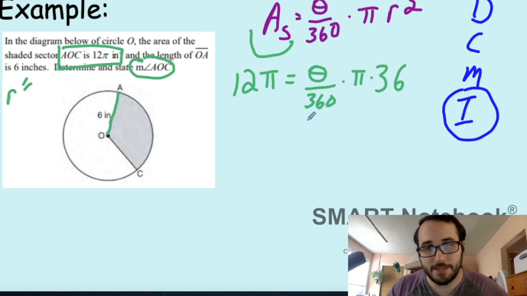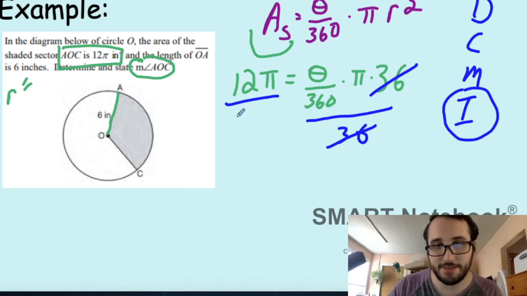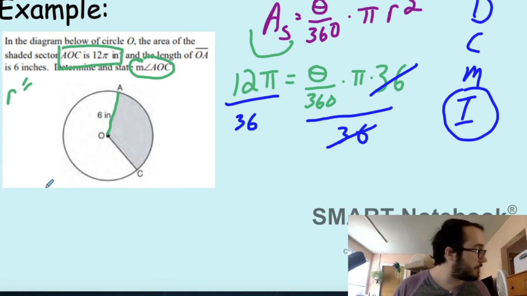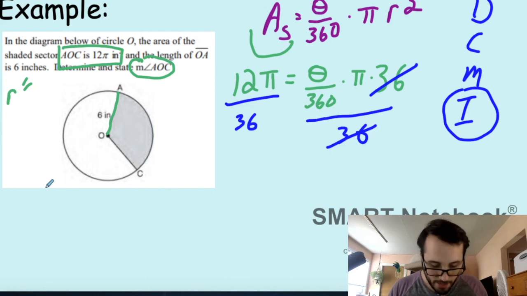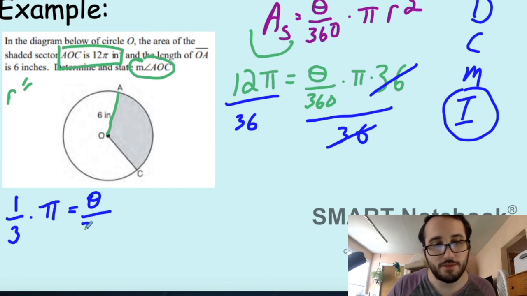I'm going to divide both sides by 36. Boom. So that gets rid of that 36, but whatever you do to one side, you got to do to the other. So I'm going to divide by this, which is 36. I'm going to write it down here. So on my calculator, if you do 12 divided by 36, that's the same thing as 1/3. So I am left with 1/3 times pi equals theta over 360 times pi.